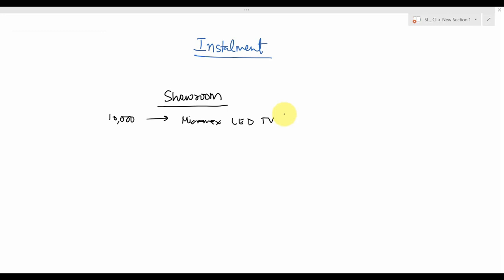But when you went there, the salesman told you that Micromax LED TV is not that good. It's not a smart TV, you cannot do this thing with that, you cannot do this thing with that. Okay, he told you all the disadvantages. Then he showed another TV to you, that is Sony Bravia. It's a plasma TV, pixels are bigger. It is power saving. You'll be saving a lot of bill. And it's a bigger size. Then you asked, okay, it's very good. Okay, what's the cost? Well, it's 50,000 only.